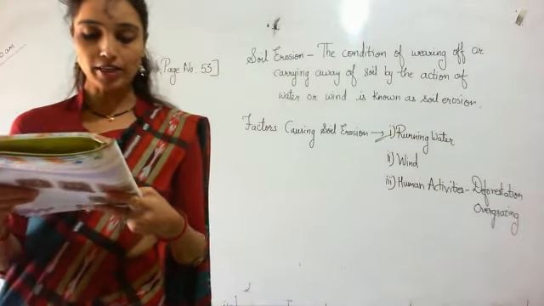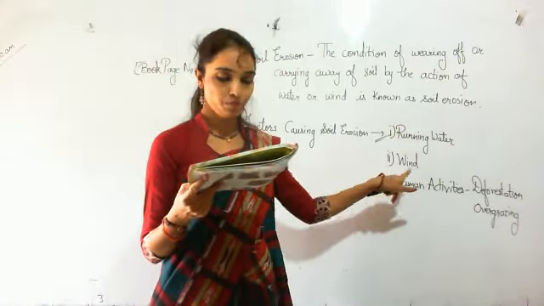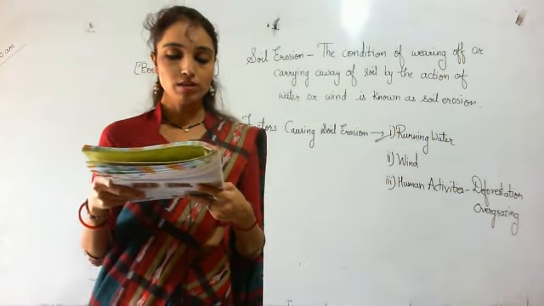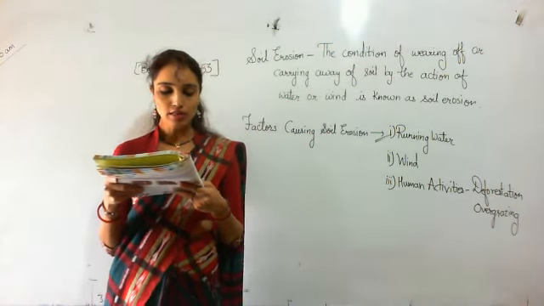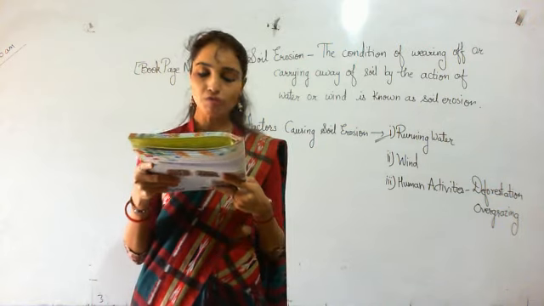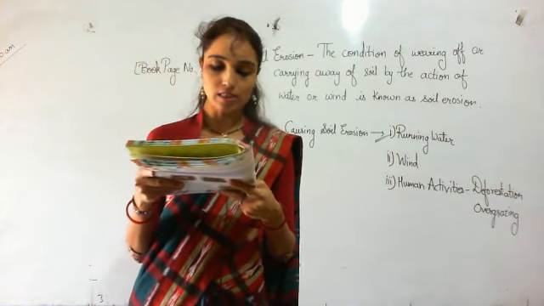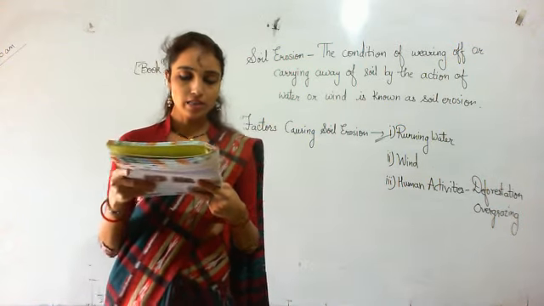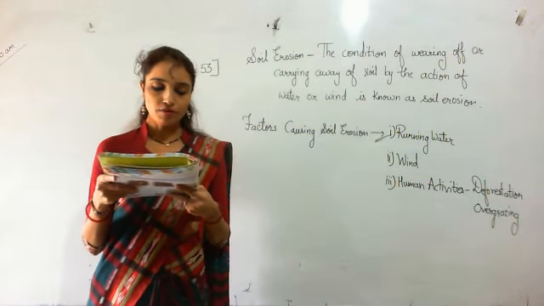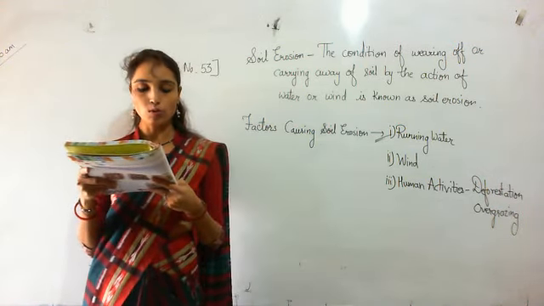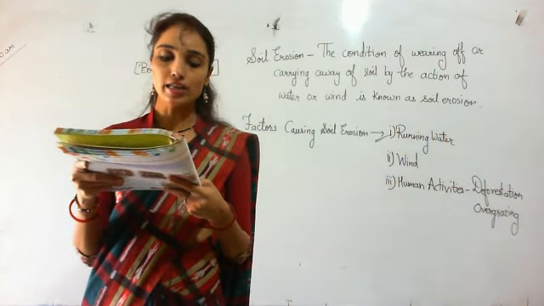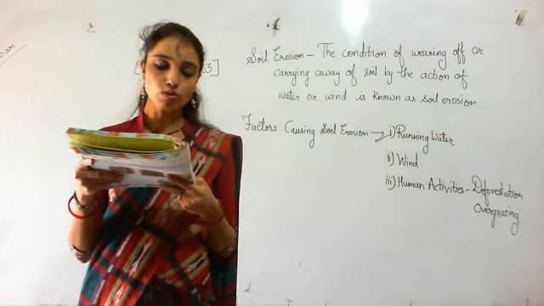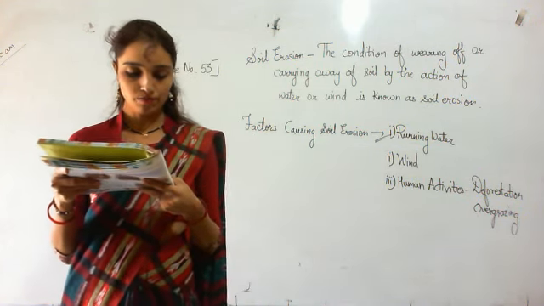Then second factor is wind. Okay, first we will read, did you know? The river Huanghe is also called Sorrow of China as it changes its course very often. Huanghe is also called Sorrow of China.